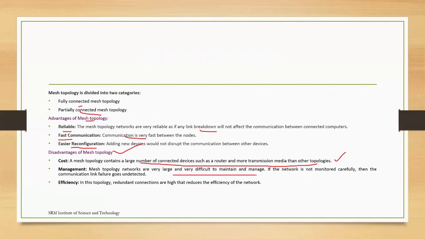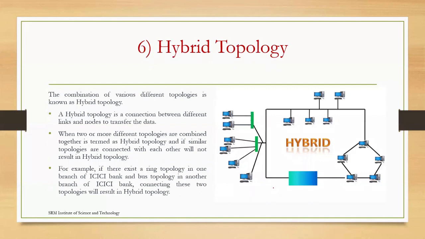Since it is very large, we have to manage it. So the management of all the devices in this mesh topology is very difficult. Okay, and then efficiency. Here you can use different types of redundant connections that will reduce the efficiency of the network. Okay, and hybrid topology is the combination of different types of topology.